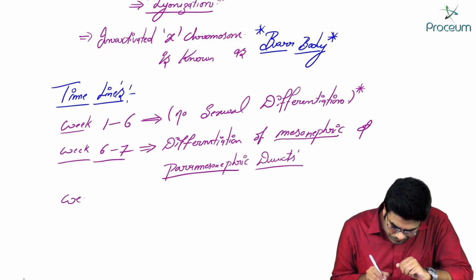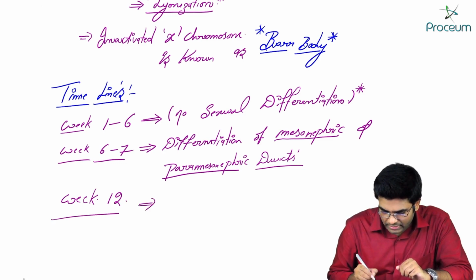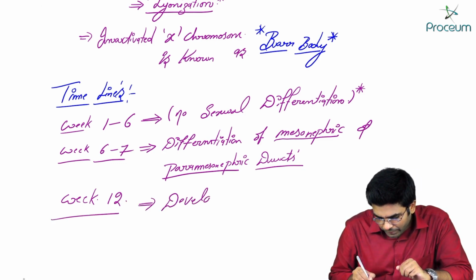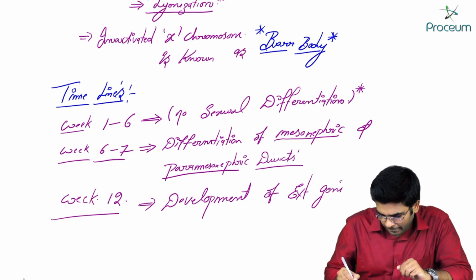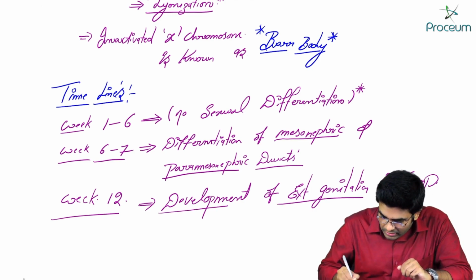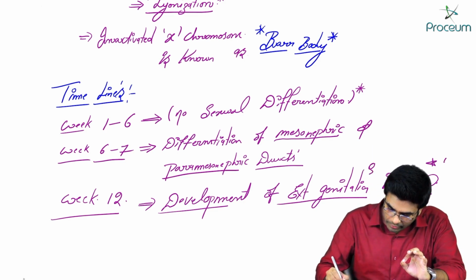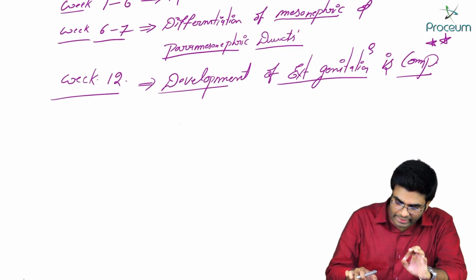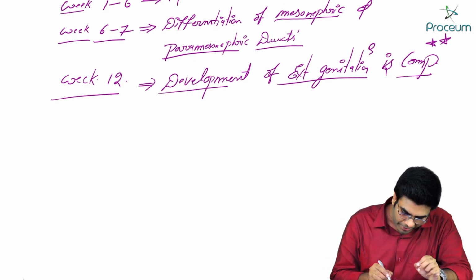Now, week 12. So, during week 12, what actually happens? Development of external genitalia is complete. Okay, so development of external genitalia is completed. It's a very important MCQ. You have to keep this in mind. Okay, they will ask you the external genitalia development will be completed by which week? By the 12th week of gestation.